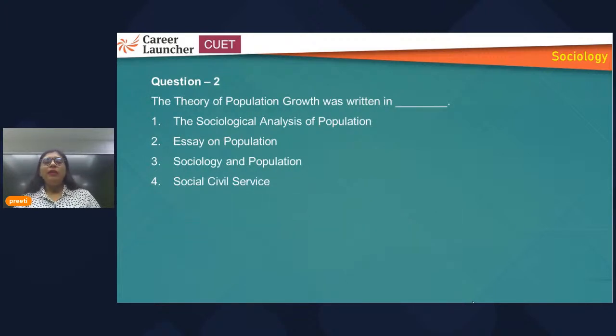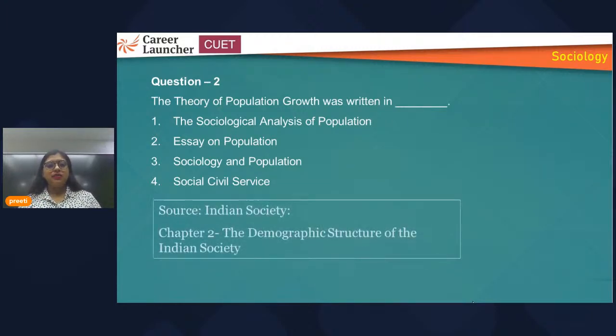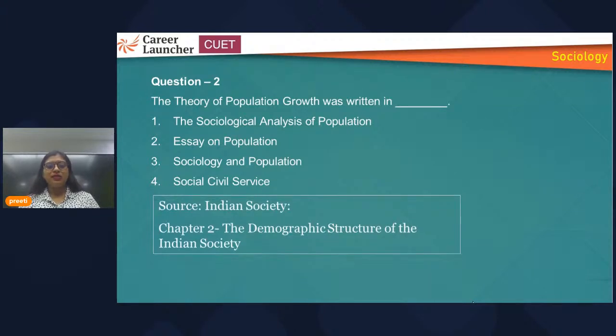Okay, so theory of population growth was written in... This is a factual question, and from the second chapter they have asked this question, demographic structure of Indian society. So what can be the answer? It is a factual question, and the population theory is mentioned in your book.